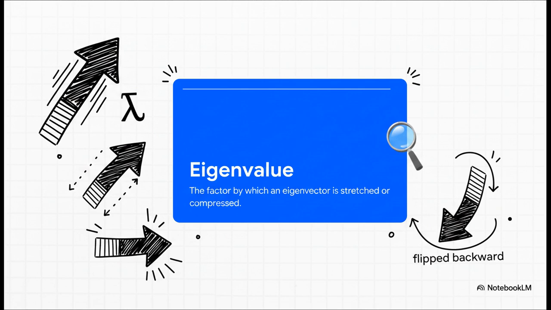It tells us the exact factor by which that specific arrow is stretched, squished, or reversed. In a real-world system, you can think of the eigenvalue as the energy or the strength along that specific invariant path. It is the secret scaling factor that determines just how aggressively the system is moving along that unchanging direction.